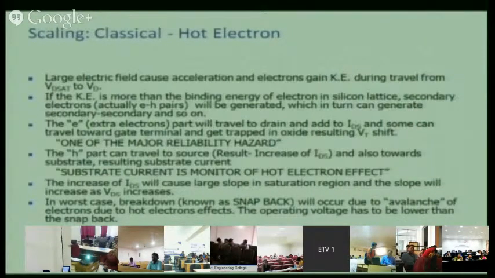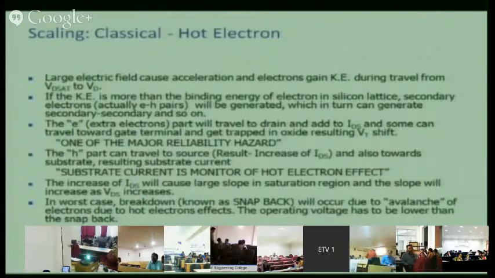Here we have written the field is 1 million volt per centimeter, 10^6 volt per centimeter. If you reduce further, then this kind of effect will start, and this is one of the major reliability hazards, because the quality of the gate electrode is affected because of this.